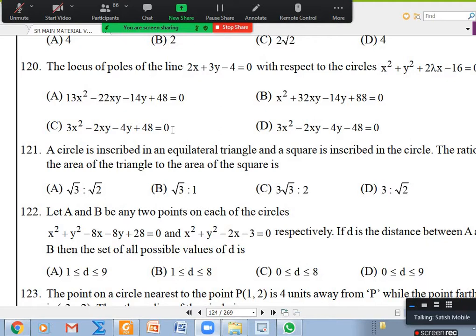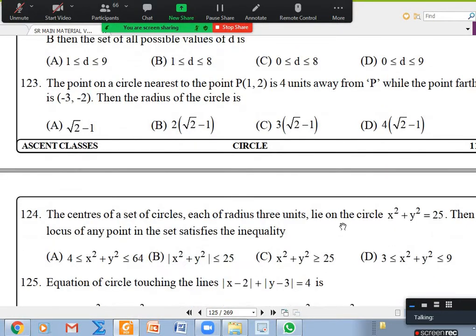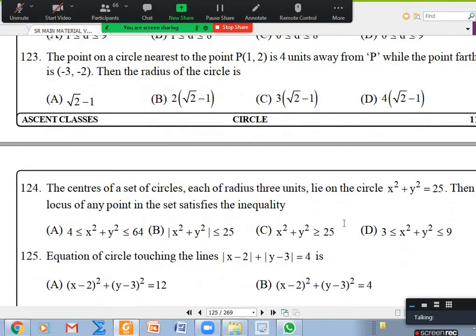Okay. 121 or 122? Anybody has doubt? 123 or 124?